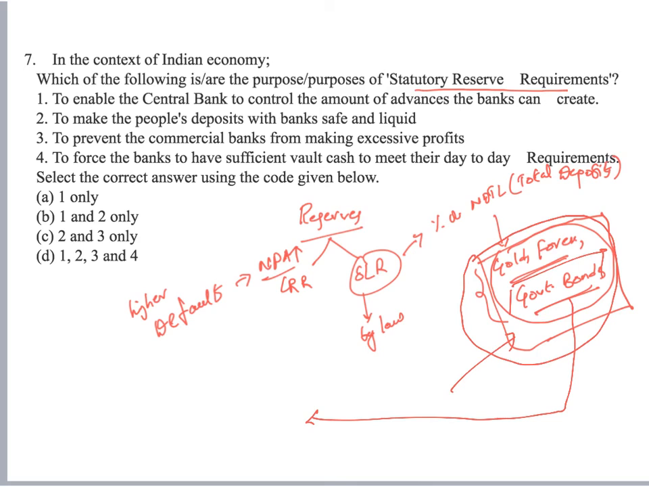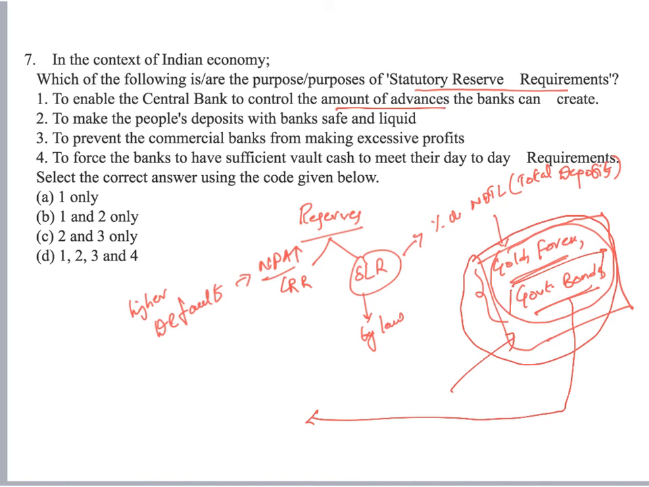So now let's come back and look at the options. To enable the central bank to control the amount of advances the banks can create. Of course, if the SLR is high, if the banks are mandated to maintain a very high proportion of their reserves in the form of SLR, the amount of money they can lend to the markets would be relatively low, and that's how by altering SLR you can control the supply of liquidity, and henceforth the amount of money banks can lend to the markets.